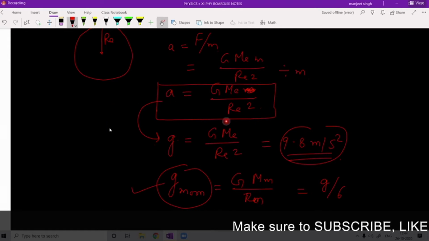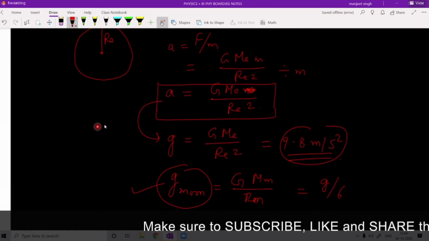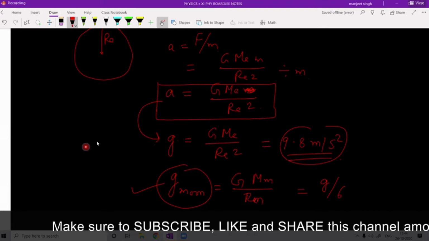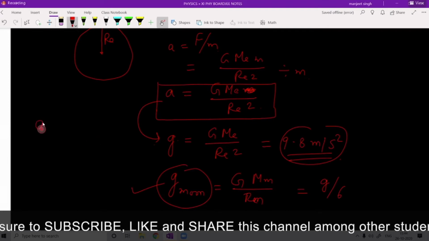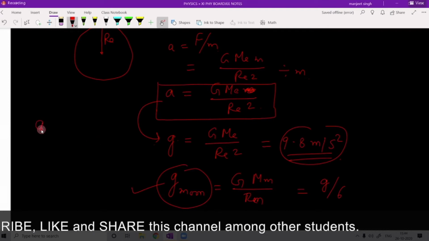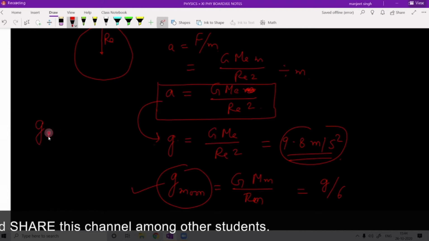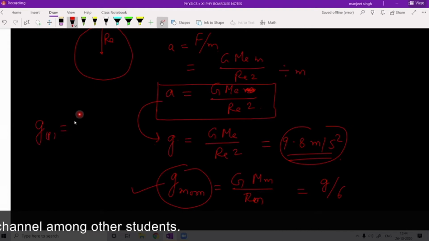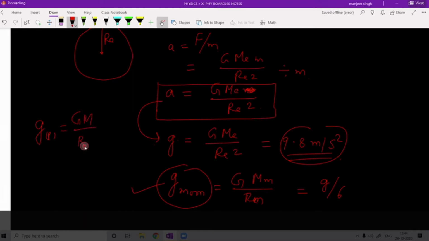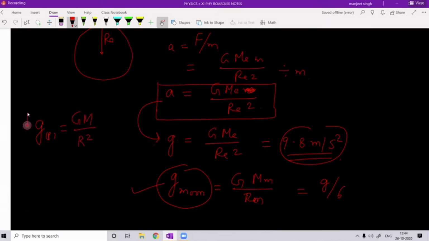So basically we are concerned with the formula. What is the basic formula for gravitational acceleration of any planet? It can be remembered as GM upon r square, on the surface of any planet. We are concerned about the earth, so we will use this formula.